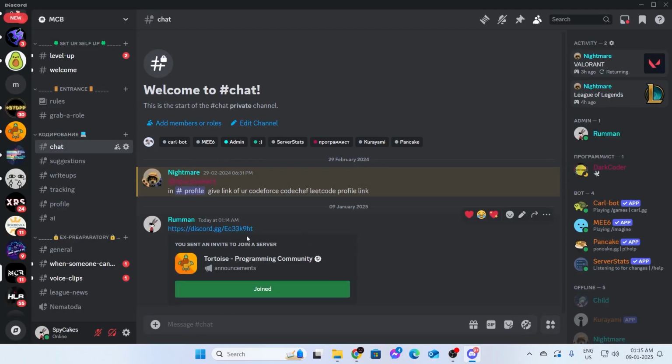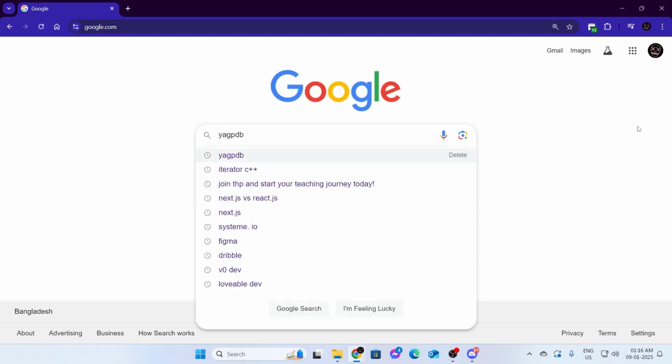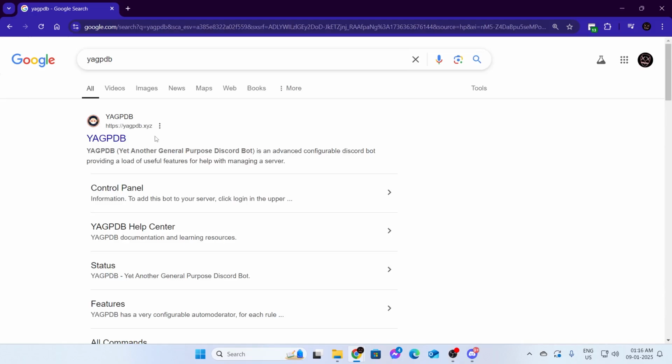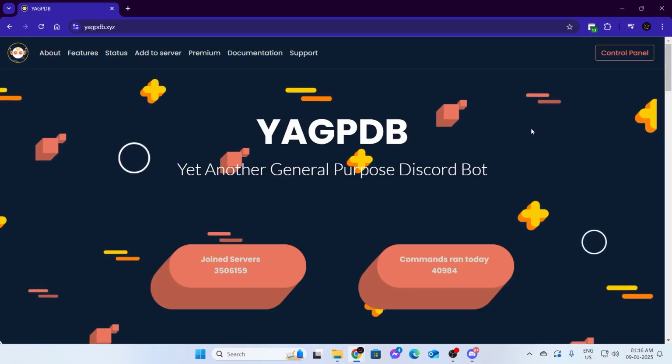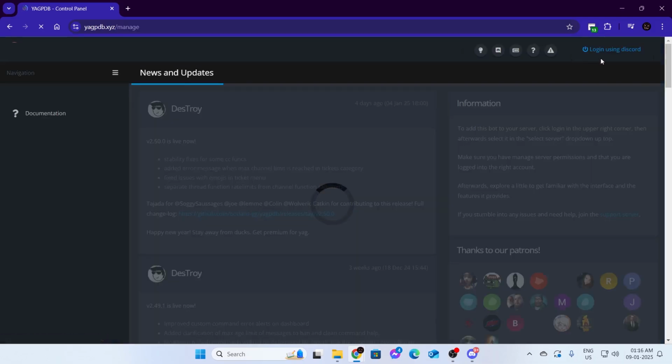But if you want the whole link to be blocked on Discord, what you need to do is just go ahead and open up your favorite browser. Then inside your browser, just type this, YAGPDB, and this is the name of our Discord bot. Just go to their website, yagpdb.xyz. Then after going to their website, click here on control panel on the top right corner.